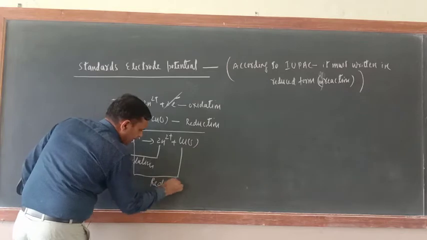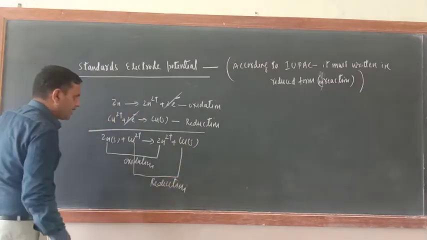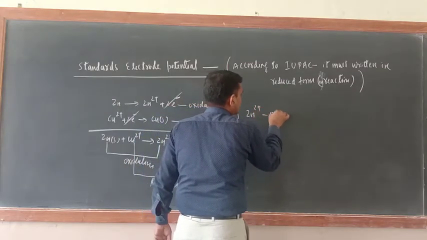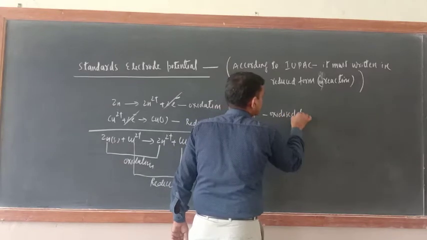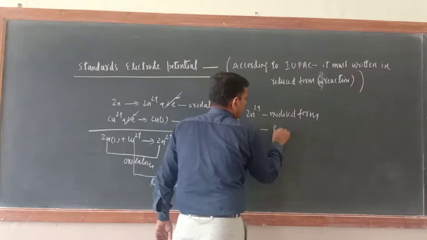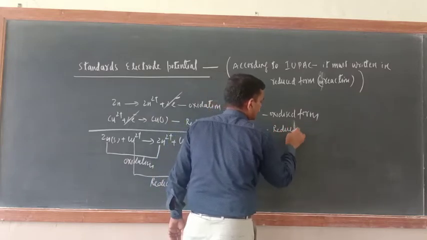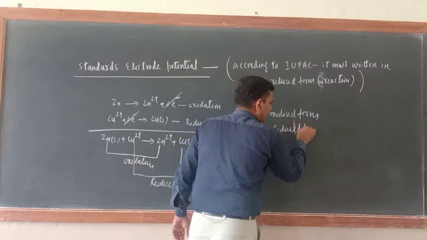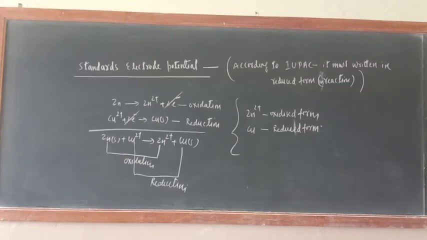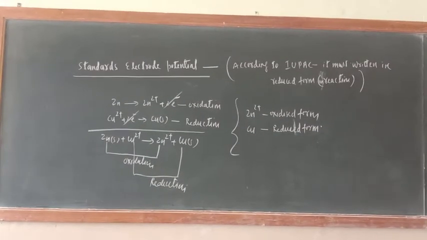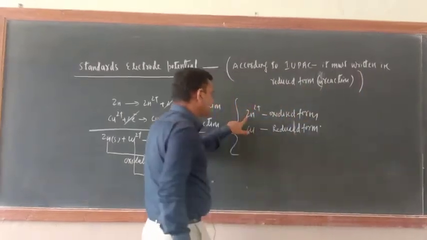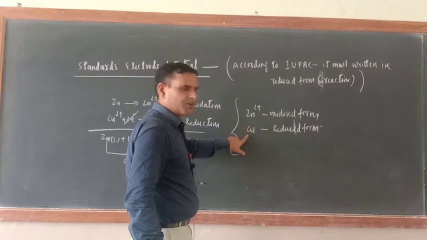We can write in this way also: Zn²⁺ is the oxidized form and Cu is the reduced form. Now Zn is undergoing oxidation and copper is undergoing reduction.